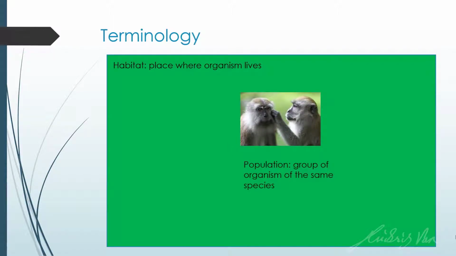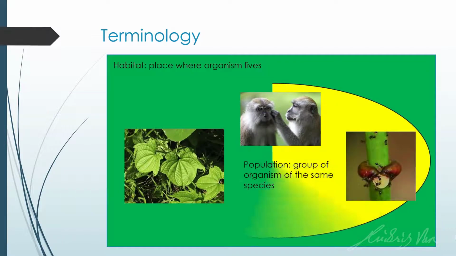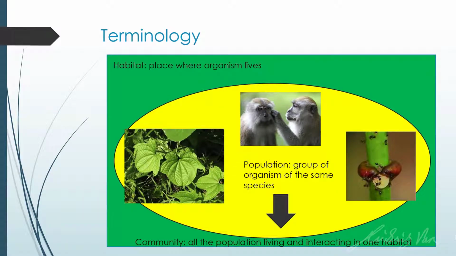And a population is a group of organisms of the same species, such as the population of macaque in the forest. So a habitat doesn't just have one population. It also has different species. So all the species will form a community, which is all the population living and interacting in one habitat. So all the different species inside a habitat form a community. And the habitat plus its community will form the ecosystem.